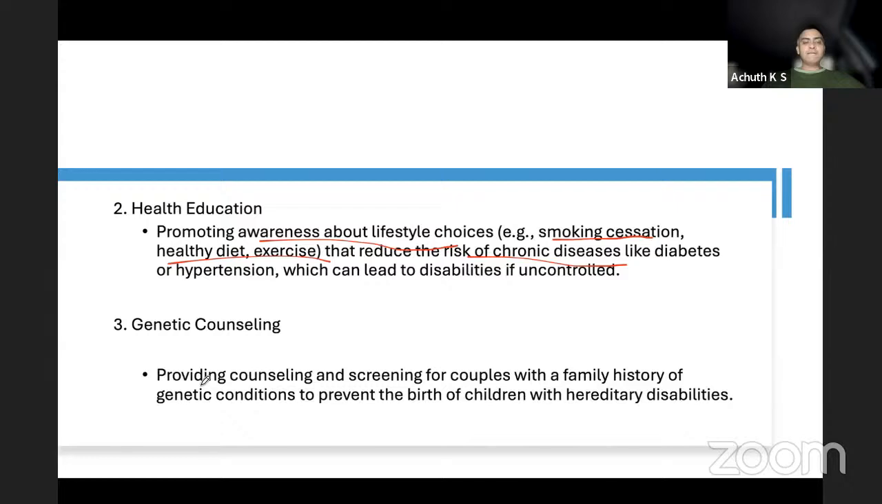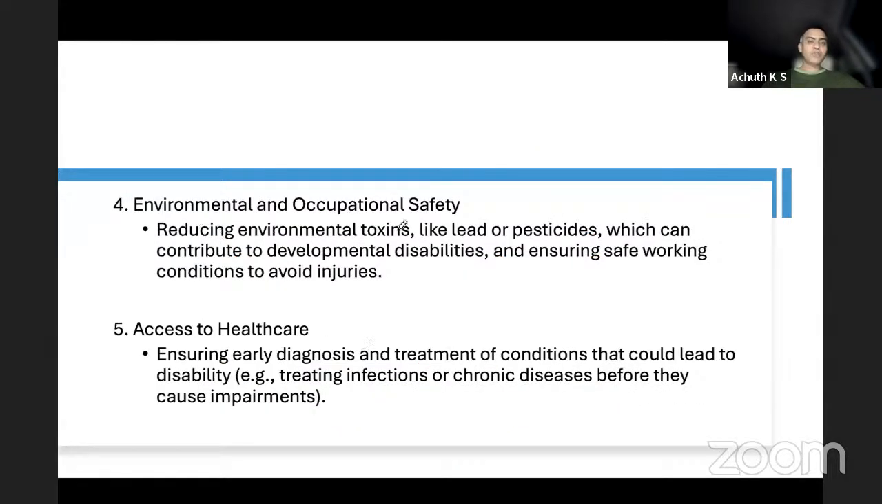If people have got married within relationships, that means first-order or second-order relatives, genetic counseling is a must for the couple, so that genetic abnormalities which get expressed as physical abnormalities or congenital disabilities can be avoided. Environmental and occupational safety: if the mother is working in a chemical factory, she is exposed to certain chemicals which lead to disabilities like lead poisoning, mercury poisoning, all these things.